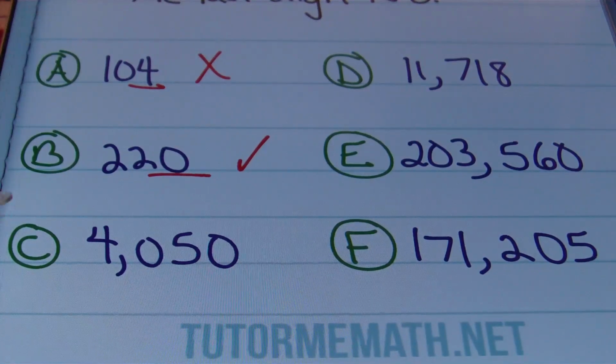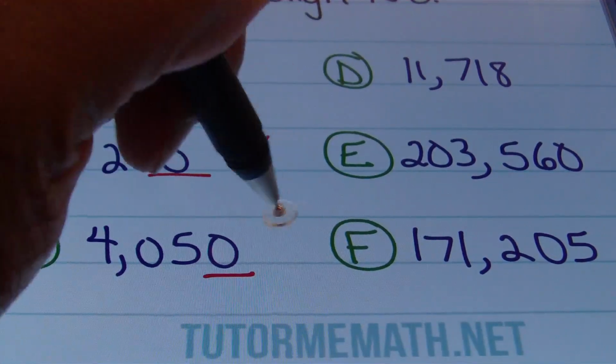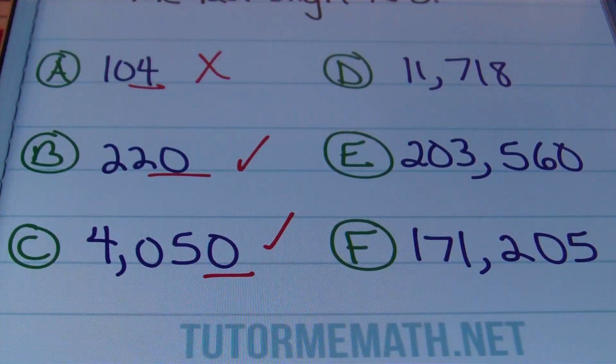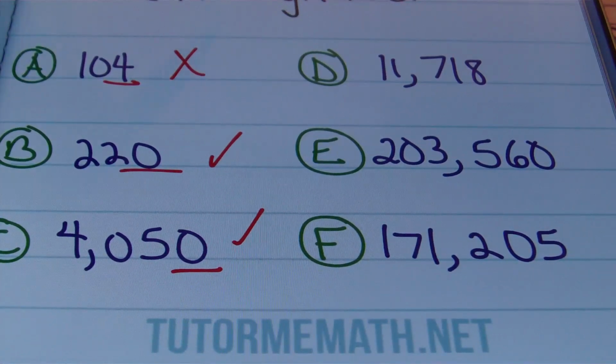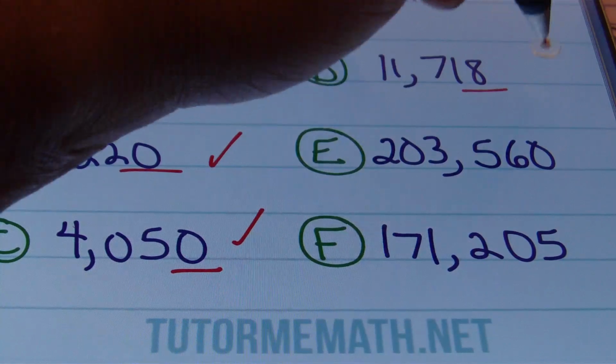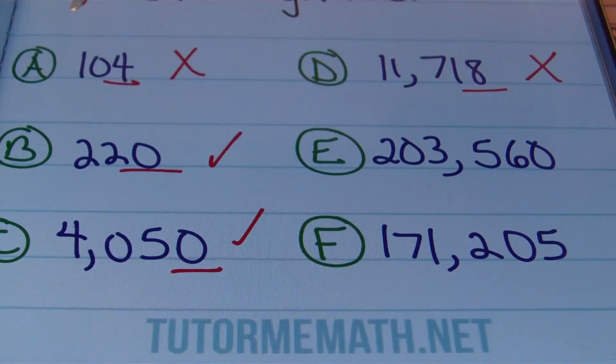Now we're looking at C. C, we have 4,050. Is the last digit 0? Yes, it is. So that means that it's divisible by 10. The original number, 4,050, is divisible by 10. Now I'm moving on to D. With D, we have the number 11,718. Is the last digit 0? No, it's not. So therefore, it's a no.